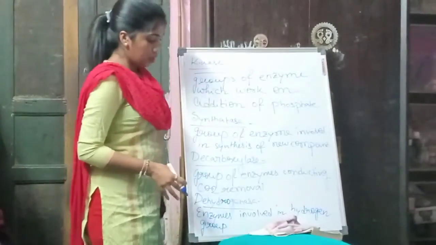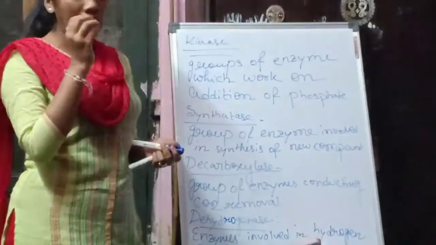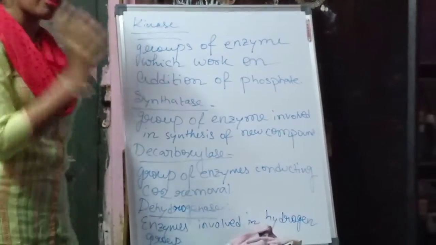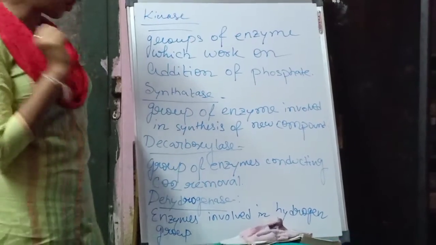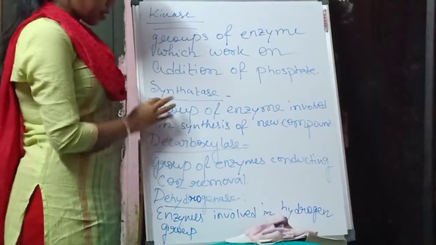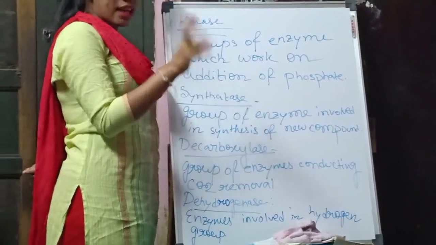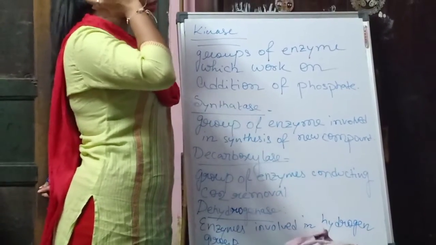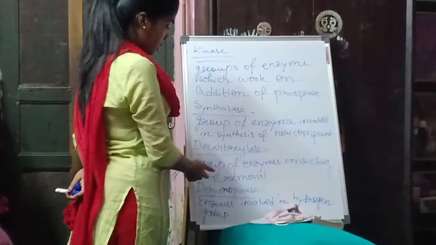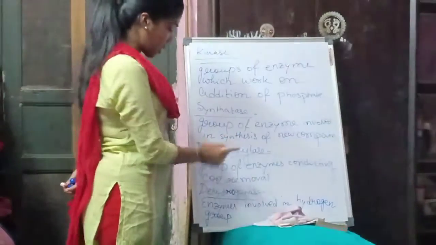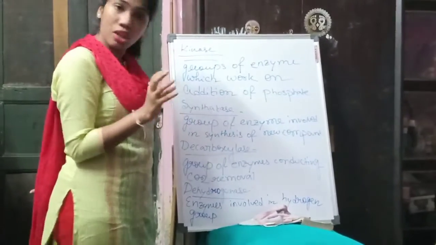So kinases are enzymes that conduct addition of phosphate to any molecule, and they usually use ATP as the phosphate donor. Synthetase, we can understand from the name, will synthesize something: a group of enzymes responsible for synthesis of new compounds. Decarboxylase conducts removal of CO2 from any structure.